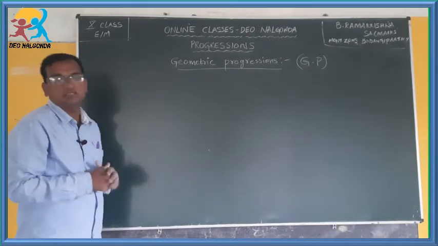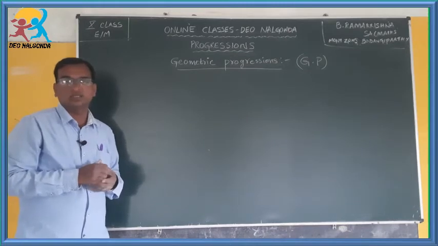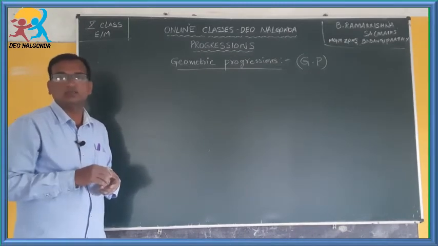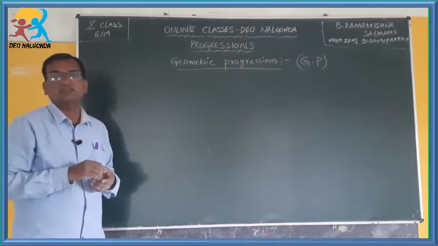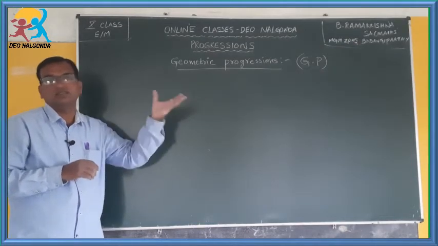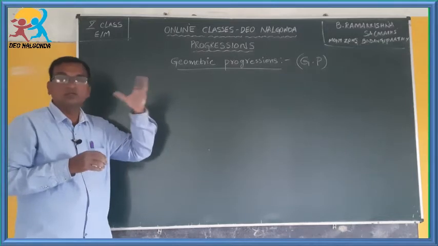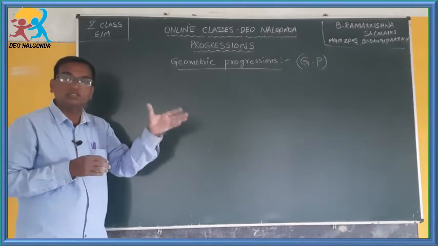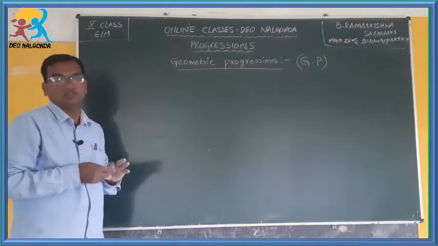So first, try to understand what is a geometric progression. Progression is nothing but a sequence of numbers. If you are given some list of numbers, you have to check whether that is a geometric progression. Means you should know what a geometric progression is.